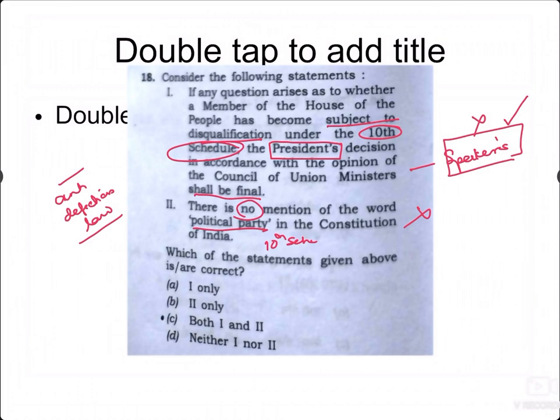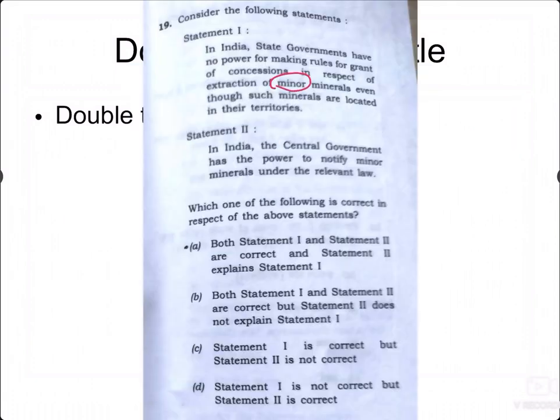And the next thing, there is a mention of political parties here in the 10th Schedule. The next question is, consider the following statements. They are given two statements and they ask whether these two are related or not. The first statement is: in India, the state governments have no power for making rules for grant of concessions in respect of the extraction of minor minerals.